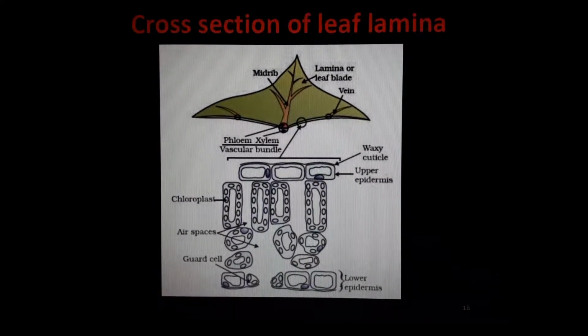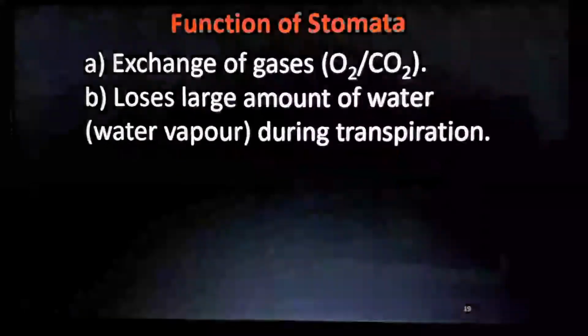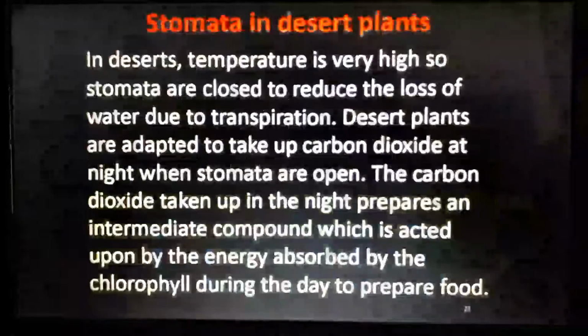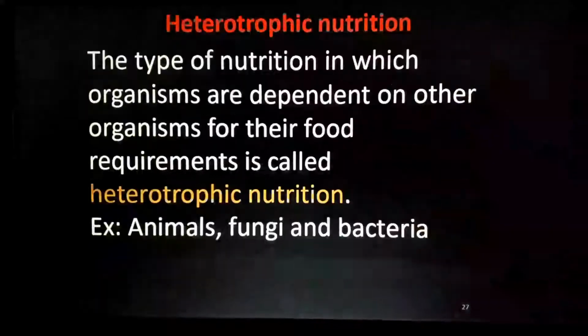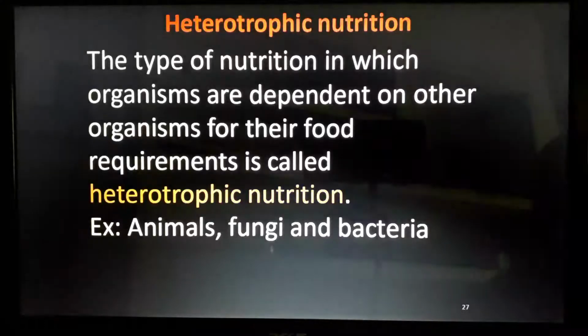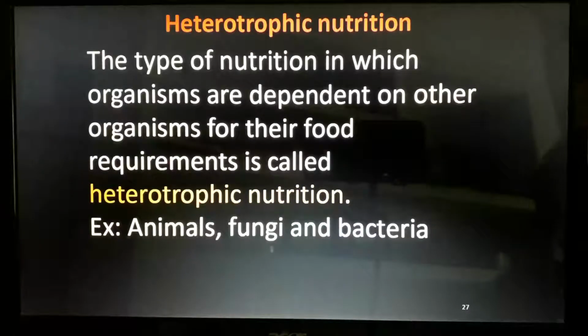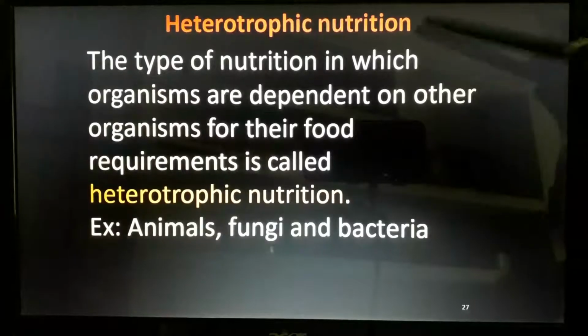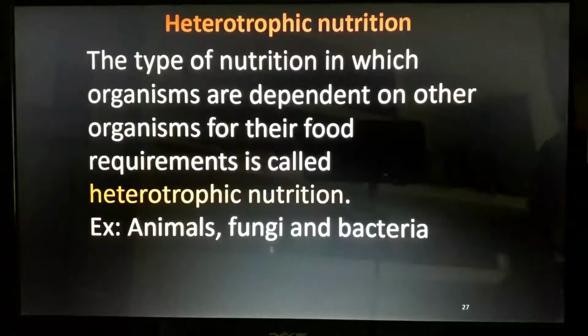Okay, so that's it regarding autotrophic nutrition. Next class we will start heterotrophic nutrition, or we can say what is happening inside our body. Understand? This much part is simple, and some 2 mark questions, 1 mark questions can be asked, but from this part onwards the most important thing starts.